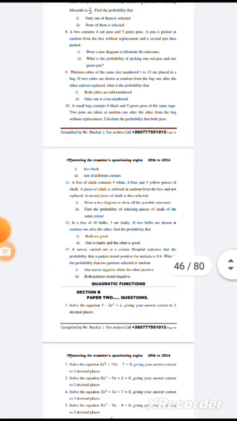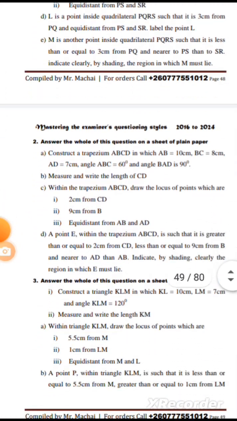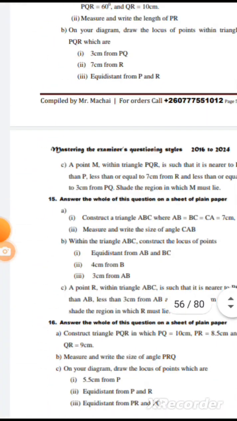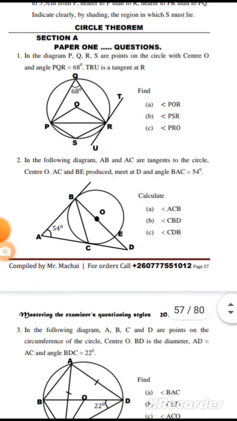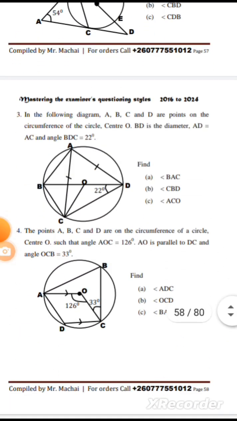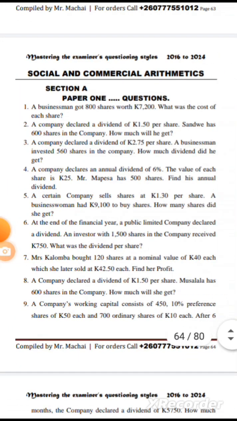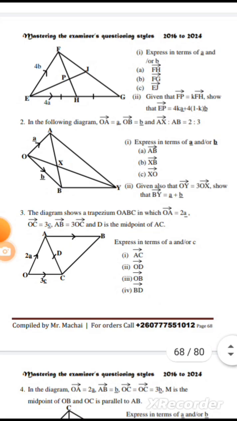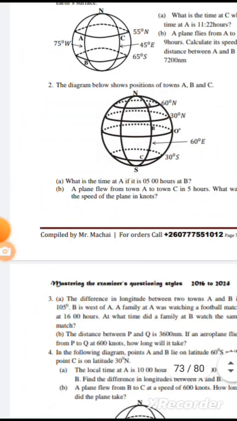Let me quickly go down. Those are the questions for constructions. This is how circle theorem questions have been phrased. We have social and commercial arithmetic. Even vectors are there, so that is how vectors have been asked. And then we have earth geometry there.